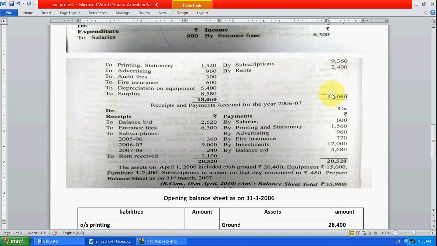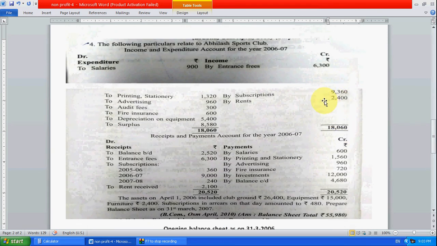Subscription 9360 is given here. This 9360 is the subscription of last year, the outstanding subscription. But the present one is for the next year, so we have to take it in the closing balance sheet. Here salary 6000. Here there is no salary, so there is a present year entry.